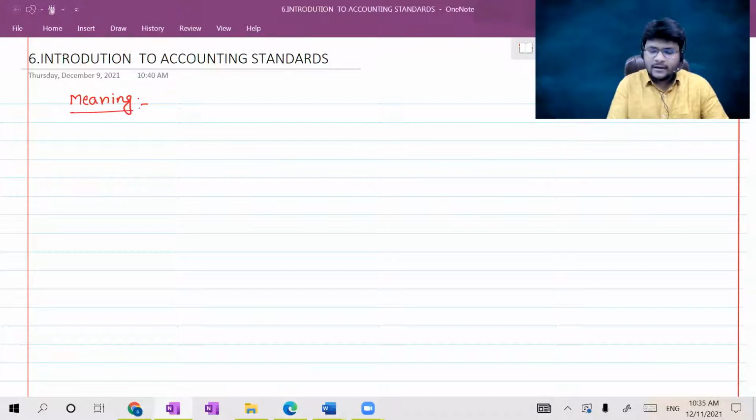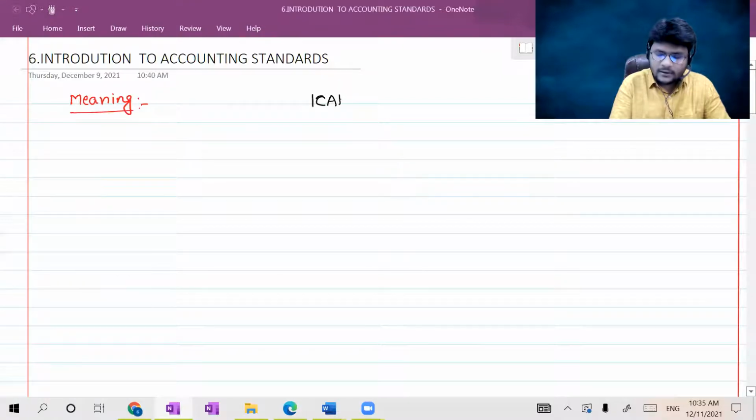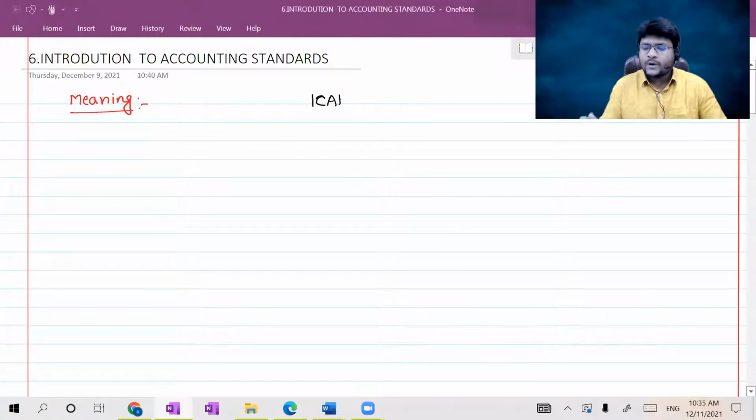It is ICAI, the Institute of Chartered Accountants of India. That is our regulatory body.